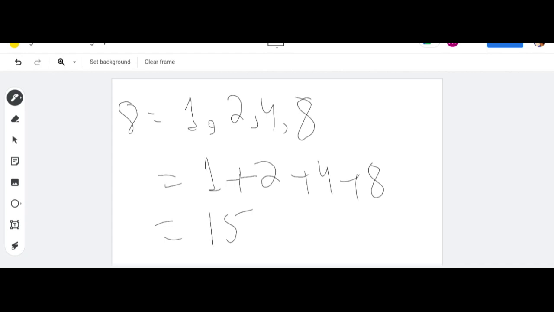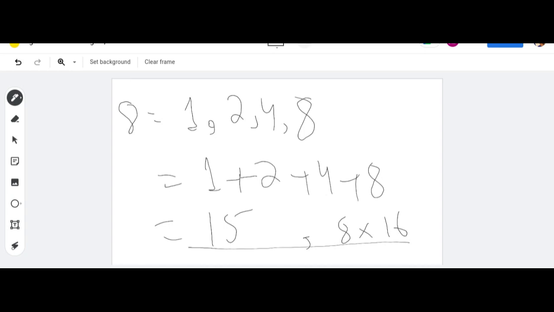Is it 16? No, it's not. It is not possible, because when I multiply 8 with 2, the answer will be 16. So this is not a perfect number.